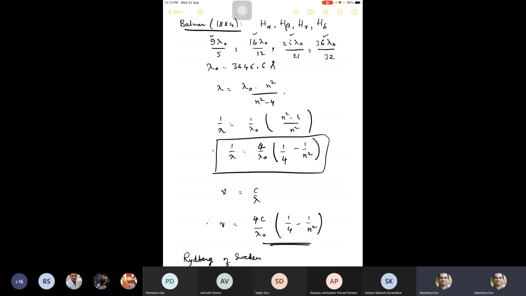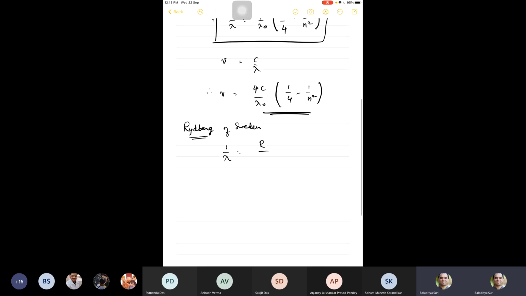Okay. And Rydberg's discovery that all the spectral lines of atoms can in principle be written as differences of two terms of this form, where m and n are integers.